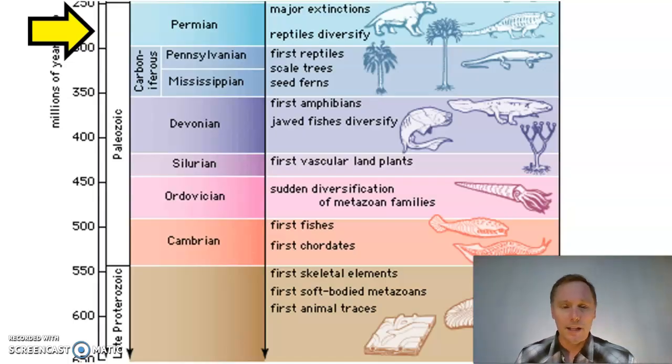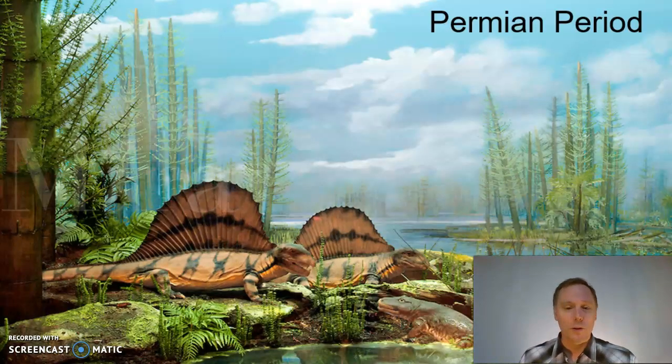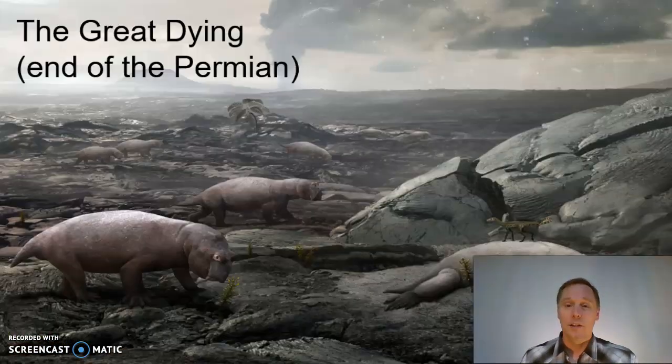All right, moving on into the Permian period, and things are going great. Forests are growing, reptiles have appeared, we have amphibians, we have insects, we still have fish. Everything's going great until the Great Dying. At the end of the Permian period, we have a massive extinction. It's so bad that almost everything dies out and goes extinct. Almost everything, but not quite.